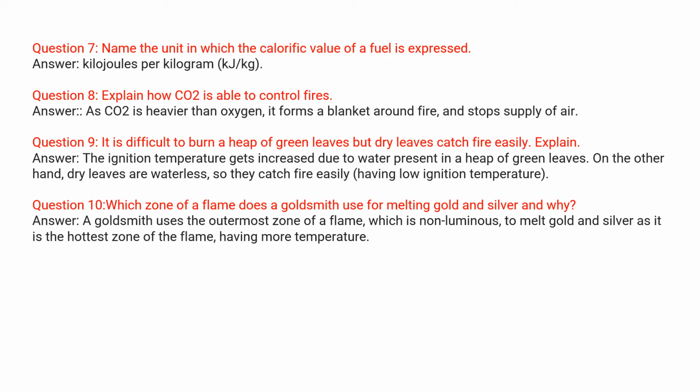Which zone of flame does a goldsmith use for melting gold and silver, and why? As in the last question we learned, the outermost zone of a flame is non-luminous, and it is the hottest zone, having more temperature. So this flame will be used by the goldsmith.